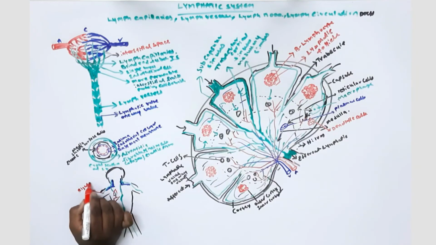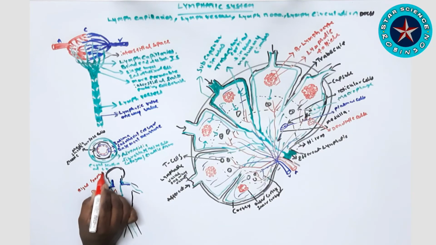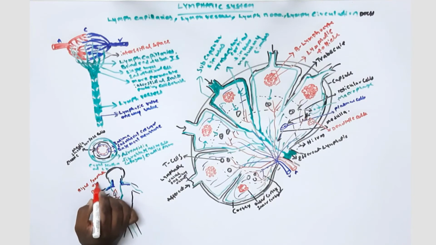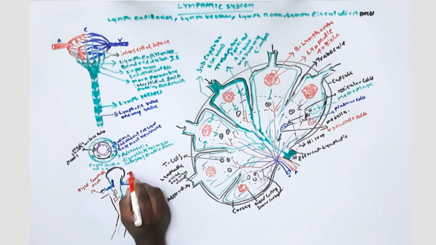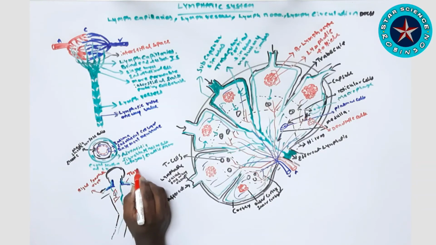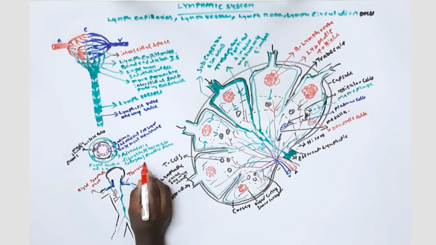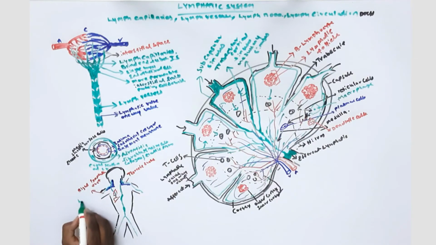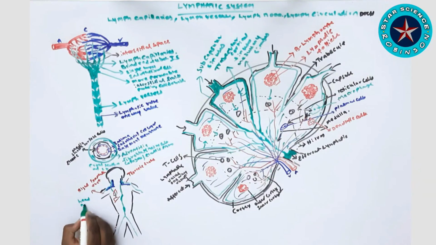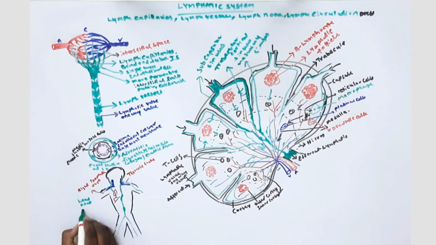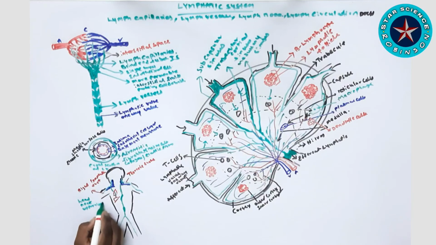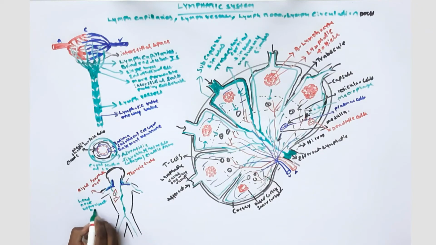In our diagram, I am showing you the right lymphatic duct, and on the left side we will have the thoracic duct. So those are the two things we can see in our diagram. One more thing we have to remember: the right lymphatic duct drains the head and neck, right upper limb and right side of the chest.